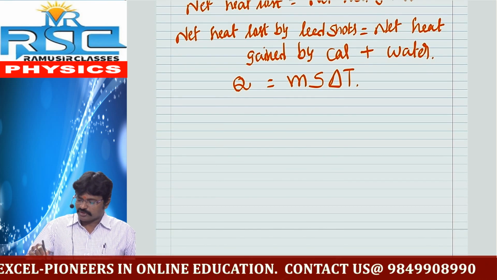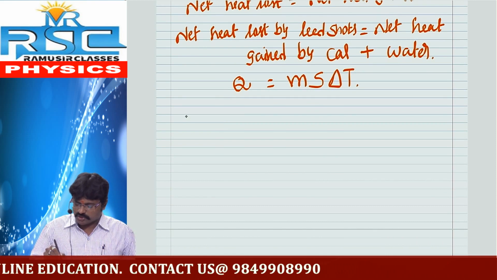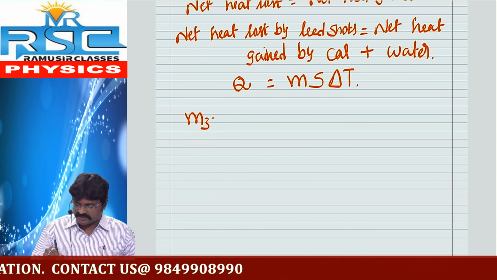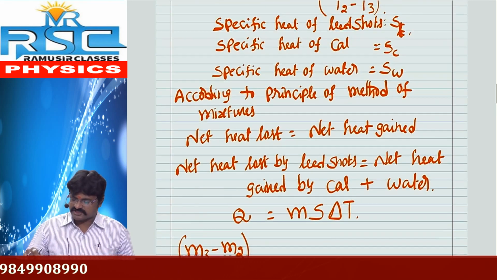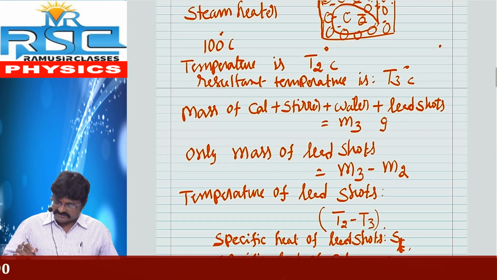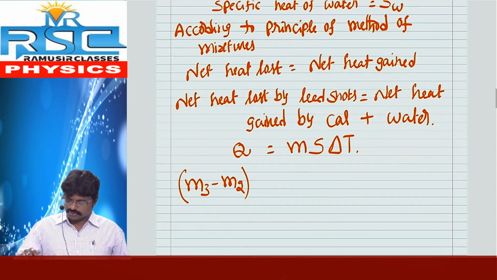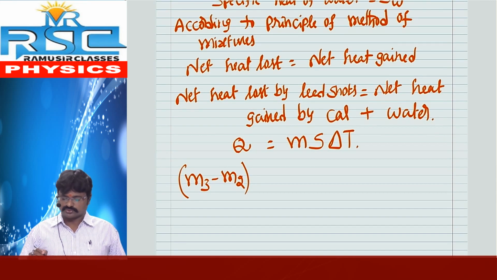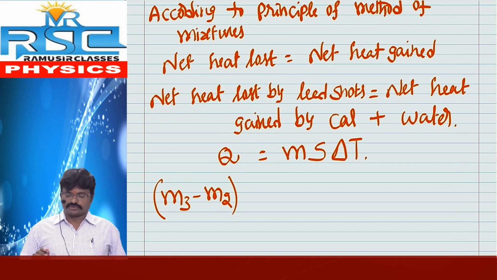So what about the mass of lead shards? Mass of lead shards we already told, M3 minus M2. This is the mass of lead shards which we already discussed here.